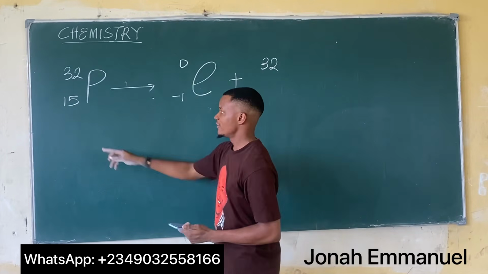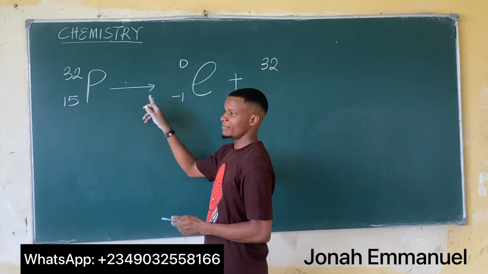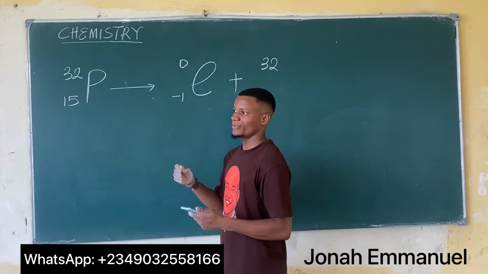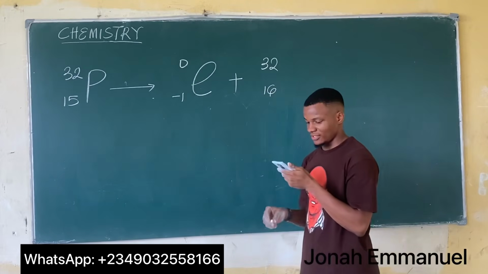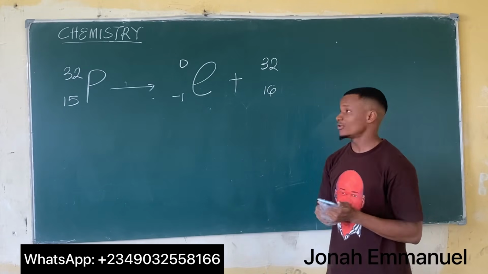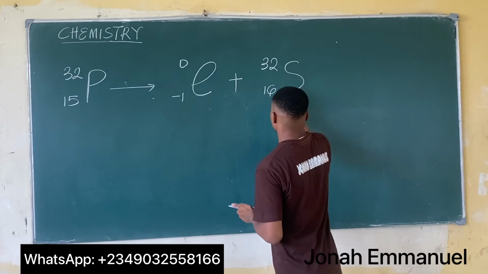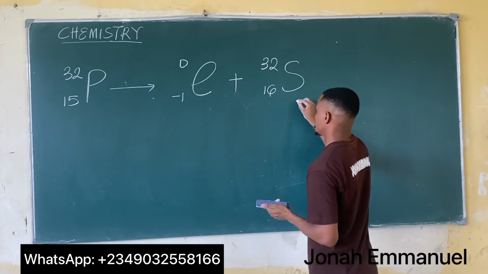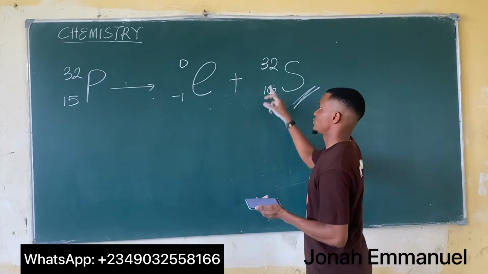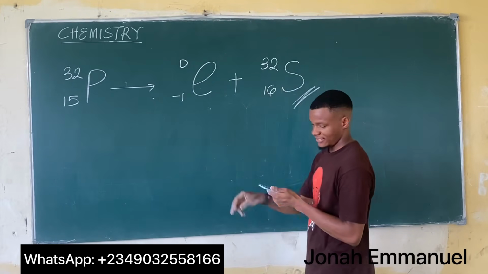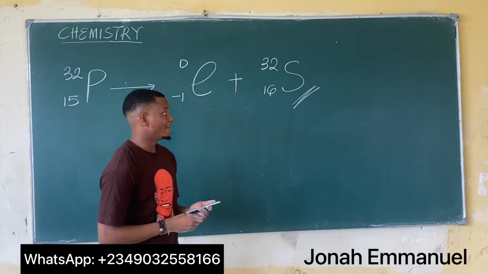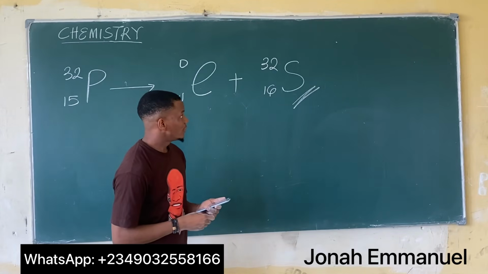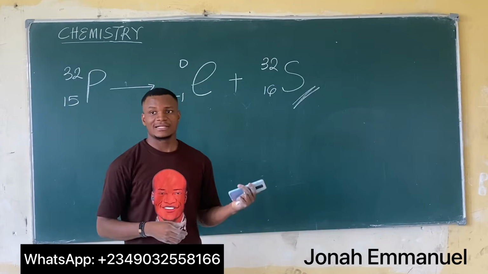So it becomes 15 plus 1, that is 16. So I have 32, 16, which of course is sulfur. So sulfur 32 with atomic number 16 is the answer. That's how you answer this question.